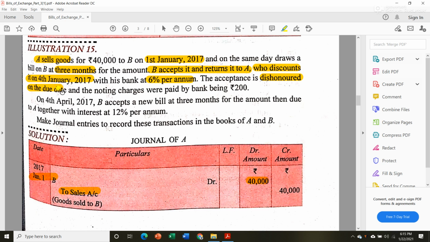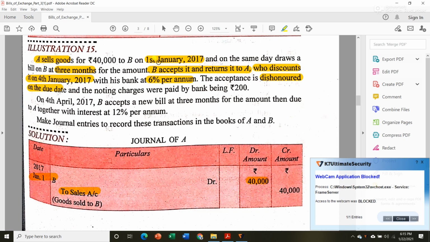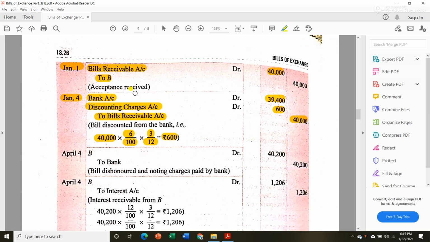Then next, what they said is that the acceptance is dishonored on the due date. Now for dishonoring and for payment of the noting charges we have to make an entry. When we calculate this due date, 3 months from January will be 1st February, 1st March, 1st April, then add 3 days of grace, that will be 2nd April, 3rd April and 4th April. That means the due date is 4th April.